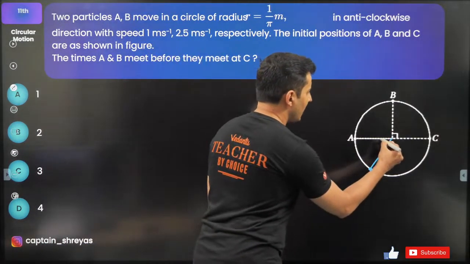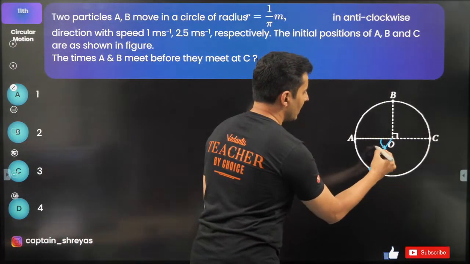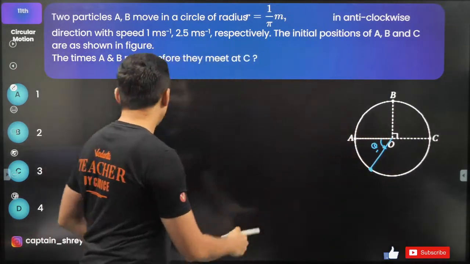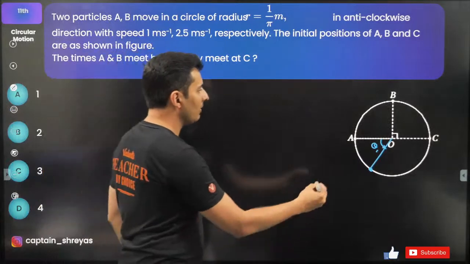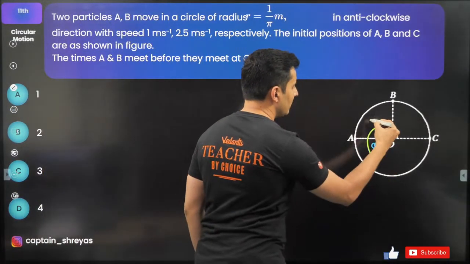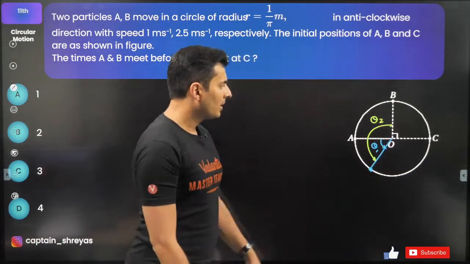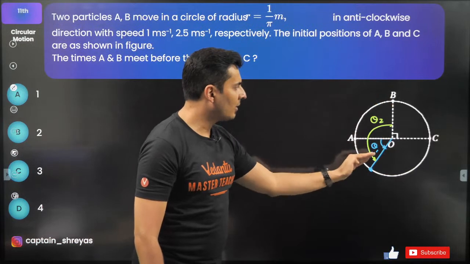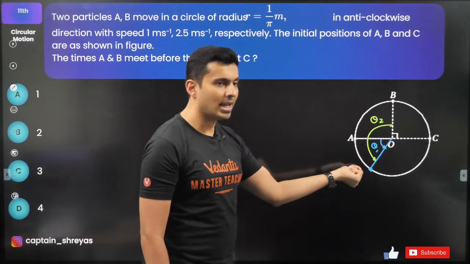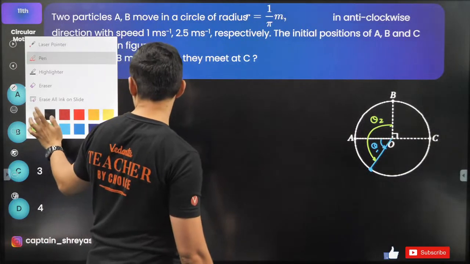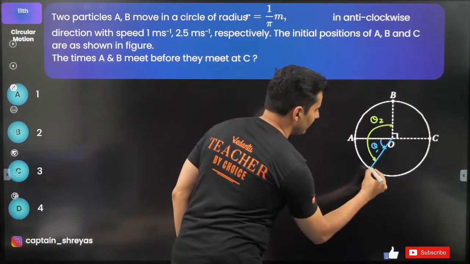Let's say the angle covered by A, I call it theta 1, and B will have to cover a slightly higher angle. Let's say I call it theta 2. Theta 1 is the angle covered by A before they meet, and theta 2 is the angle covered by B before they meet together. A and B meet together over here. So at this point, they meet for the first time.